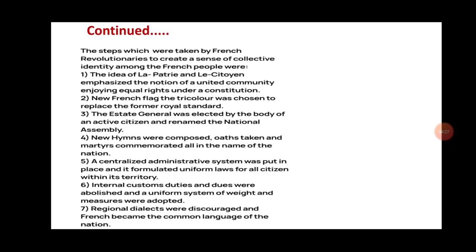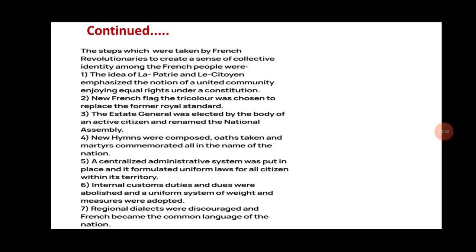Before the revolution, people suffered because within the same country they had to face variations in currency, laws, and weight and measurement systems. People wanted these things to be common for everyone within their territory so that they could do their economic activities, travel, or live peacefully and comfortably in whichever part they wanted.